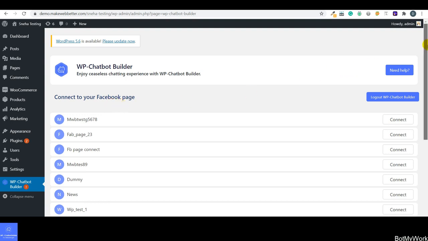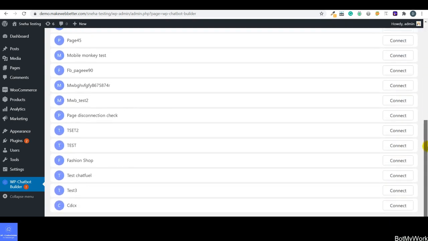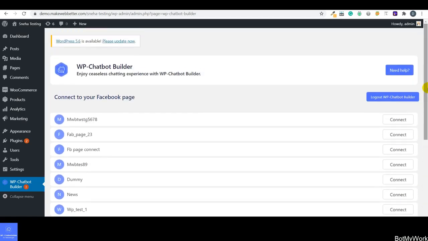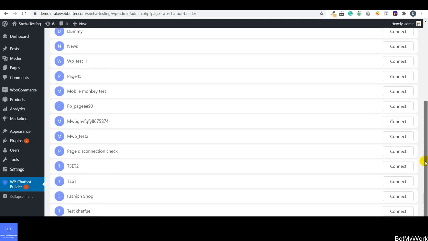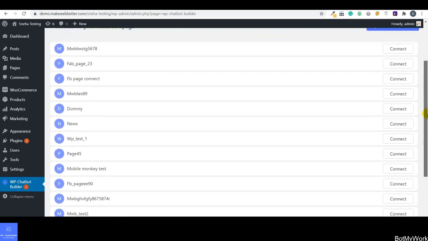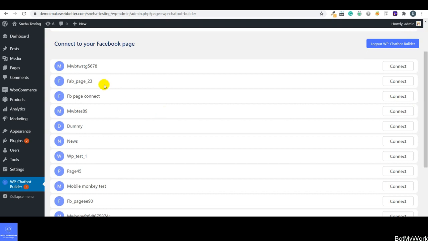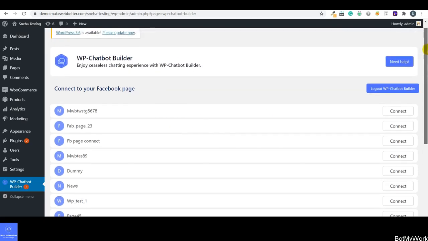Now it depends upon your business and the Facebook business process as to which page you want to connect. So these are the different pages. Now you can select, and again connect the bot to the desired Facebook page that you want to connect. So guys, this is how WP Chatbot Builder is going to work for you.